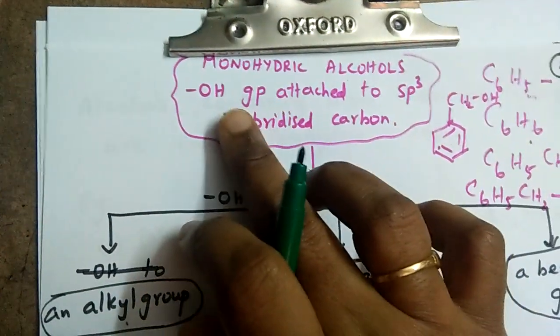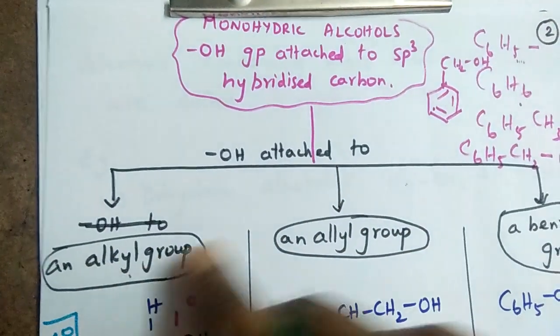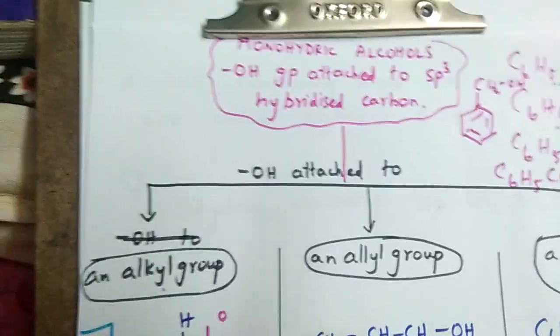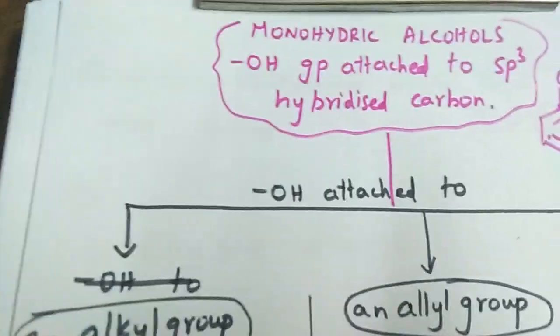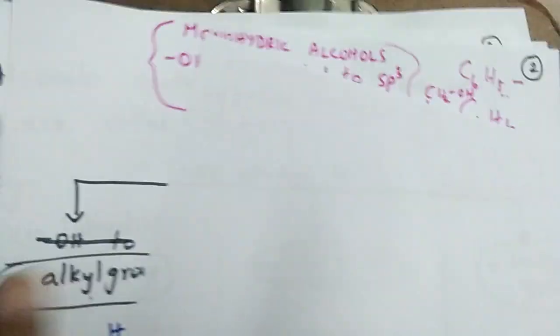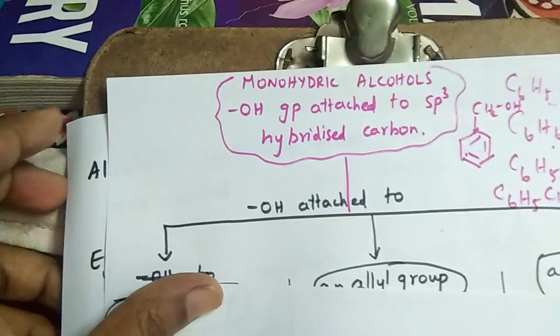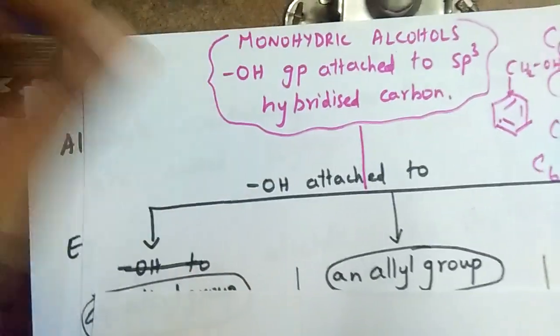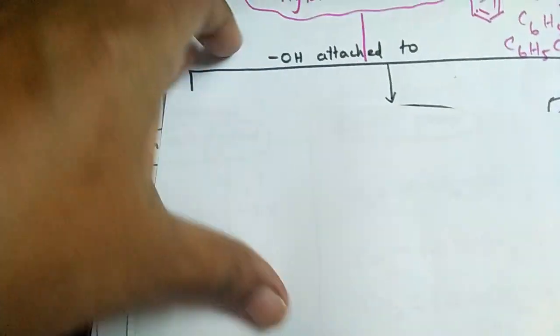Now monohydric alcohols, with the OH group attached to an sp3 hybridized carbon, are classified into three different types. These three types can be explained with a few more examples. So I am going to write the types of monohydric alcohols where the OH group is attached to an sp3 hybridized carbon atom, and where this sp3 hybridized carbon atom is present. Let me explain that.